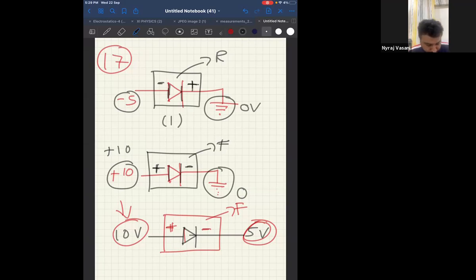Correct, Nikki. Others try to give the answer. We have to see which of the following diodes is forward biased in this case.